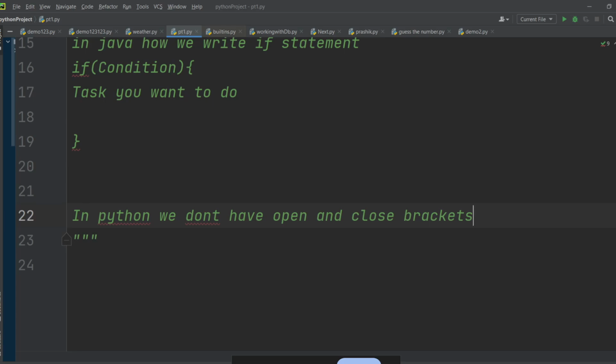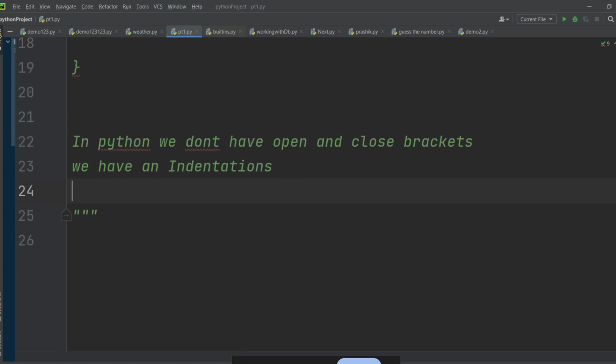So how do we have to write? First, let's understand. In Python, we don't have opening closing brackets. We have indentation. So in Python you will not have any opening closing bracket. You will always have an indentation.